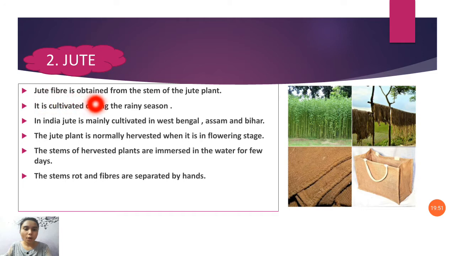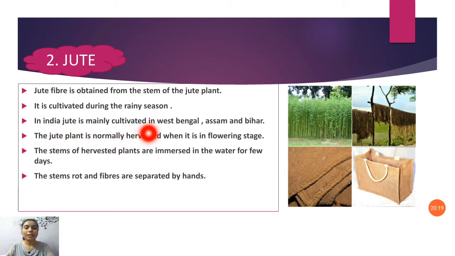Jute is cultivated during the rainy season. Cotton is cultivated in the warm season, that is summer, whereas jute is cultivated in the rainy season. Remember this. In India, jute is mainly cultivated in West Bengal, Assam and Bihar, mainly in the northeast, the east side.